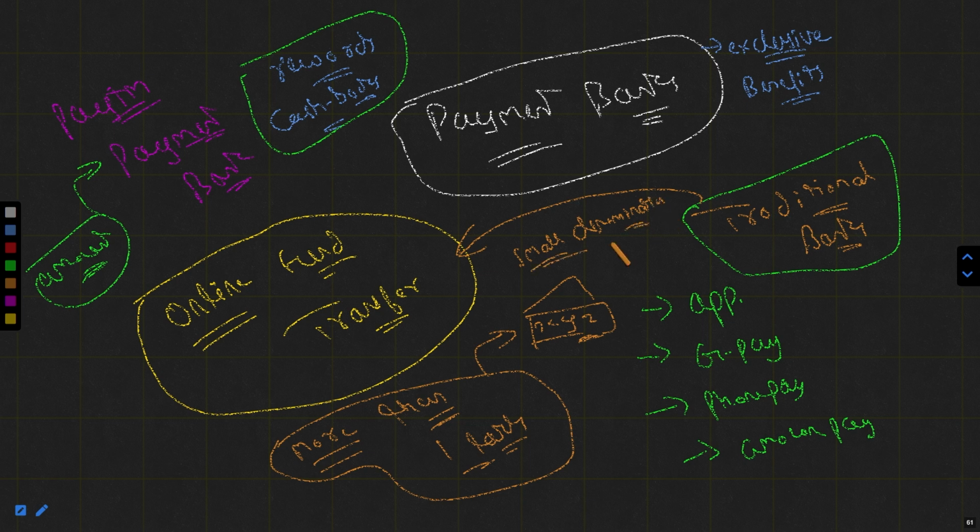Okay, so to reduce the burden of this small denomination transfer, which are generally not so useful and not so important for the traditional banks because they already engage in various activities, payment banks are the best option. Not only are they providing rewards and cashbacks, they are also reducing the burden on traditional banking. So that's why the payment banks were introduced, and they are important for the banking economy.